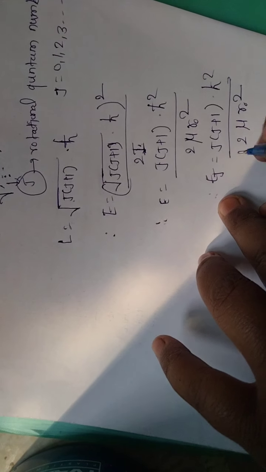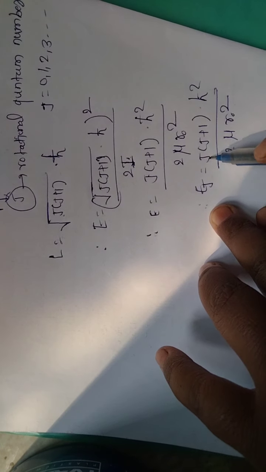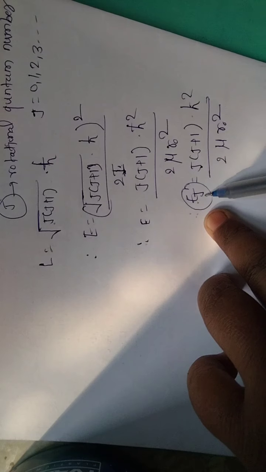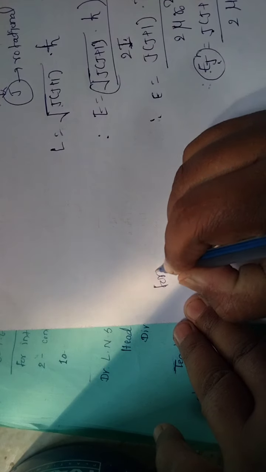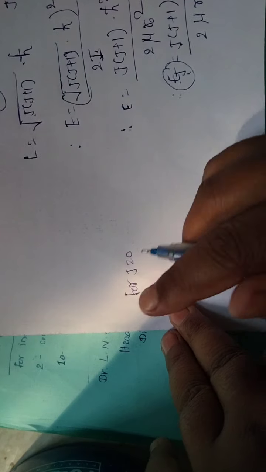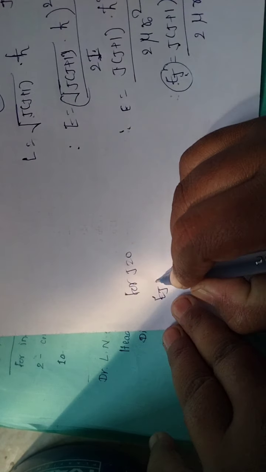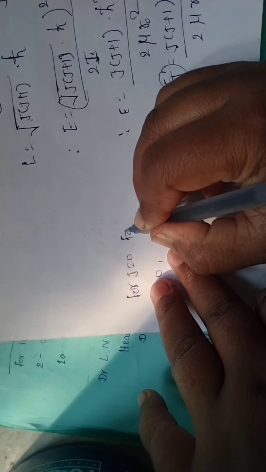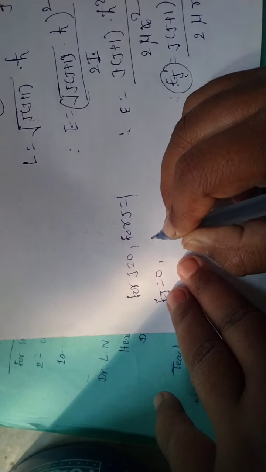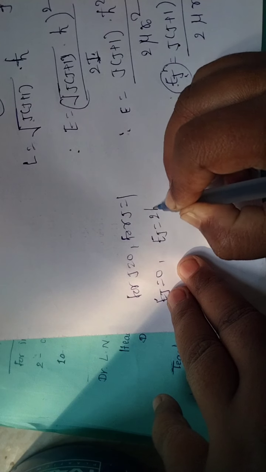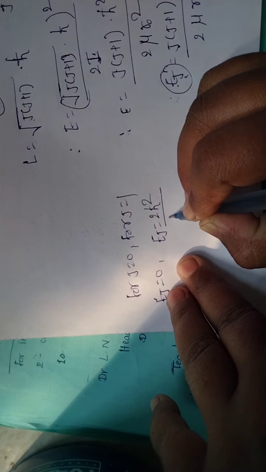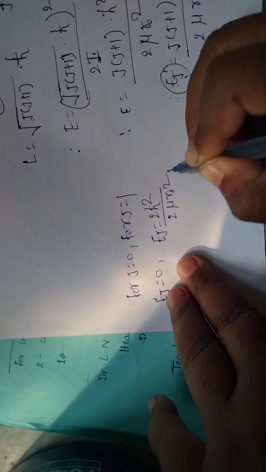Okay, so we will calculate the rotational energy for each value of J. For J is equal to 0, this rotational kinetic energy EJ is 0. For J is equal to 1, this rotational kinetic energy is 2h cross square divided by 2 mu r0 square.